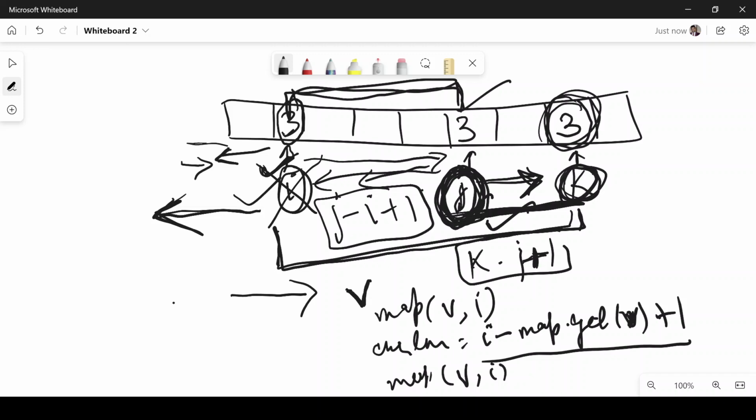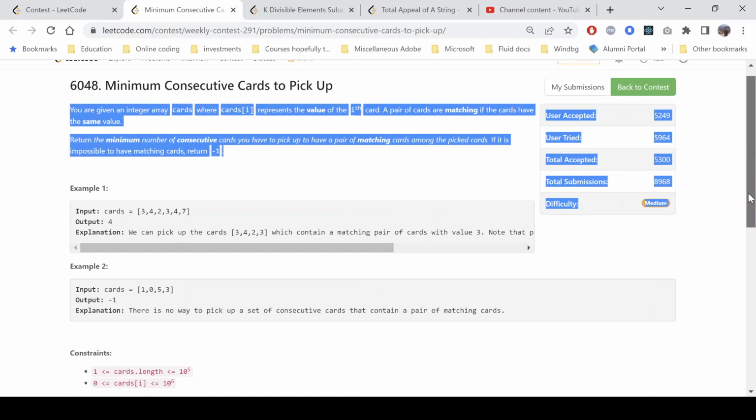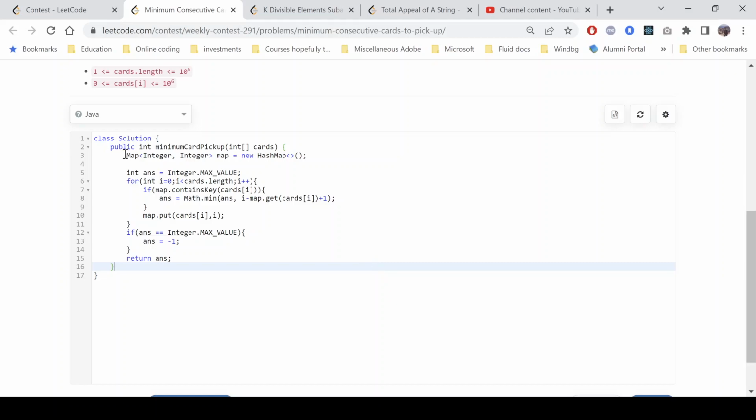And let's look into the code, how we will write the code for this one. So again, it's a simple one, implementation based problem. We come here, we declare a map here, and again answer variable has the max value, just for initializing purpose. We start traversing the array and we see whether our map contains this value or not. That means whether we have seen this value till now or not. If we have seen, then we calculate the minimum value among the ones that we have seen till now and the current one that we are seeing.